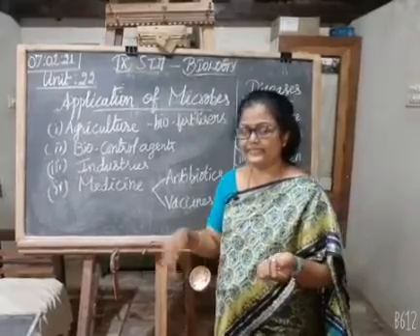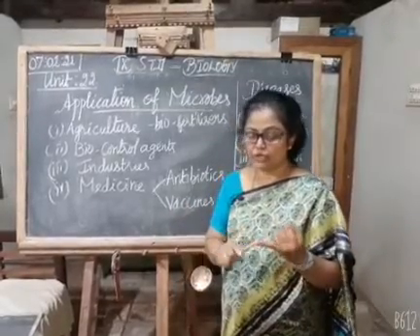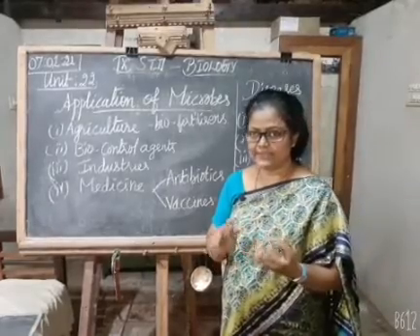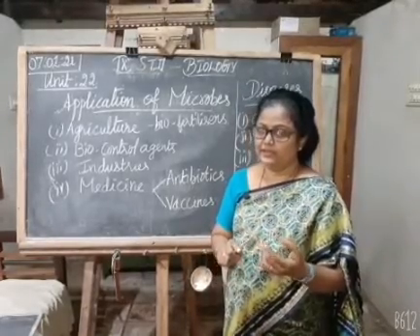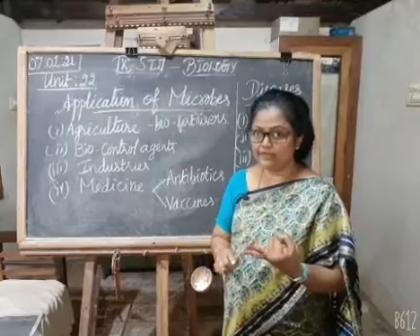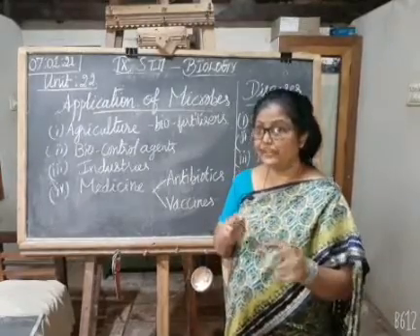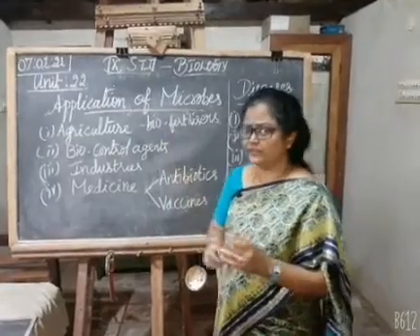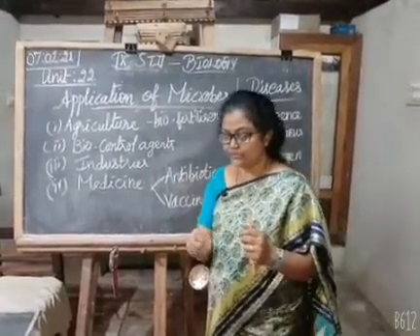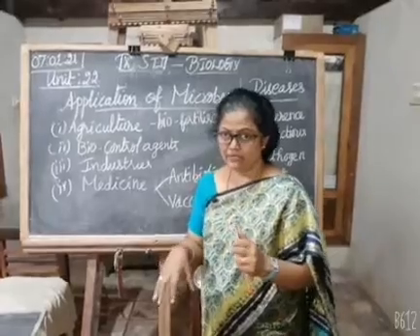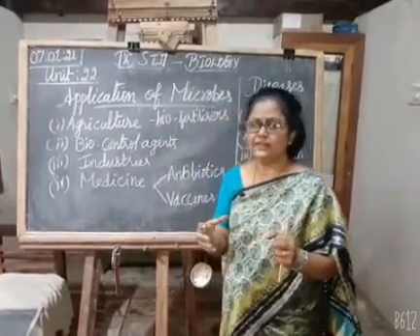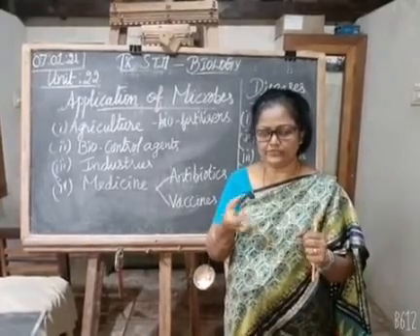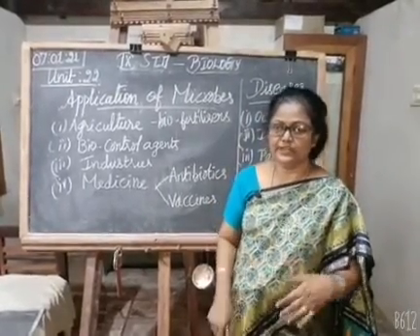They recycle elements like carbon, oxygen, phosphorus, sulfur, and nitrogen also. Nitrogen is very low in the soil. So the bacteria absorb nitrogen from the atmosphere and send it to the plants,